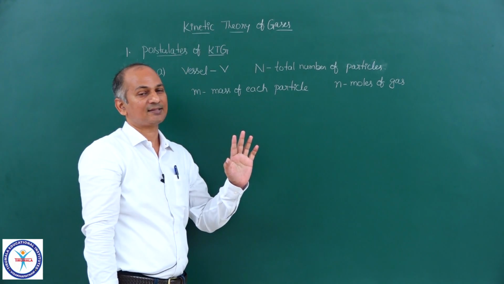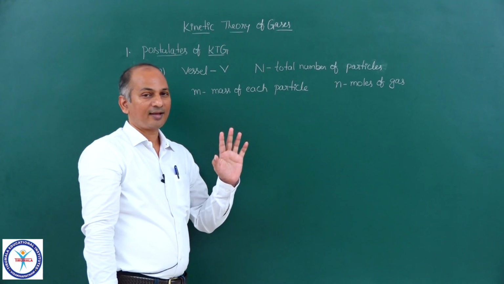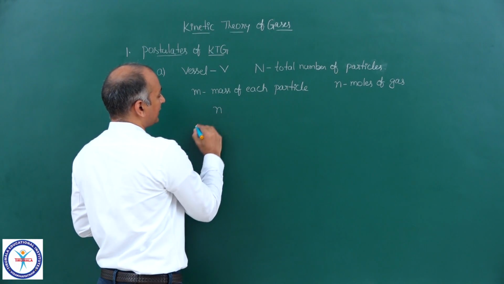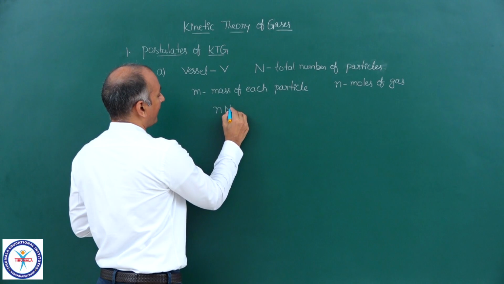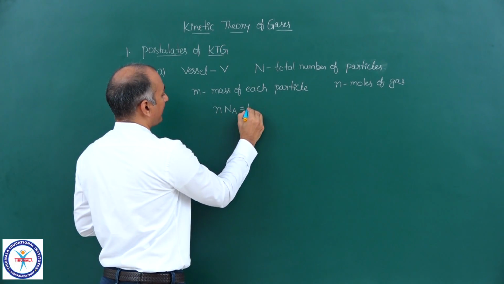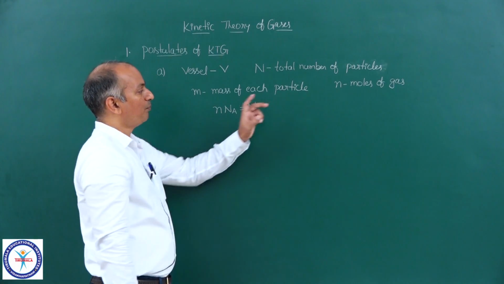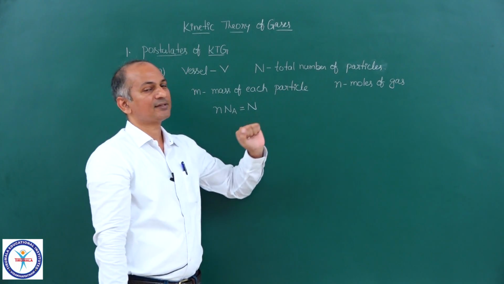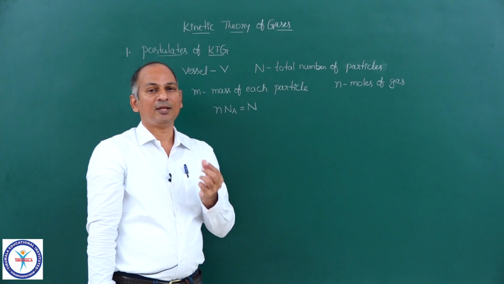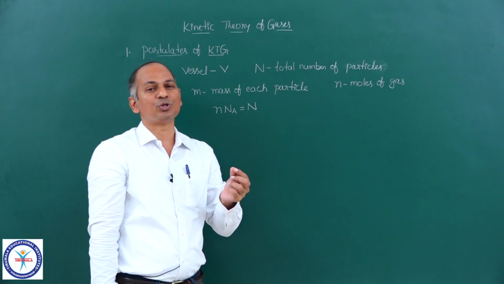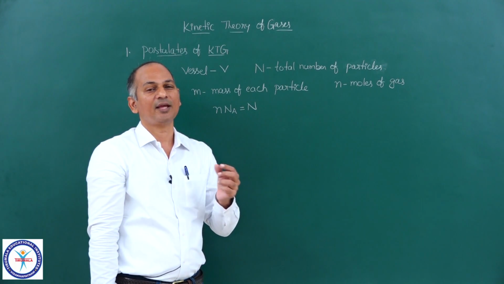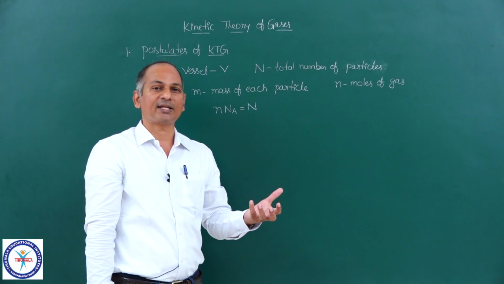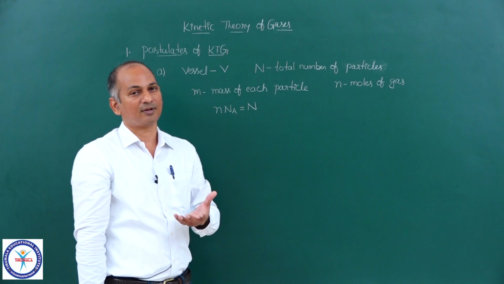If that is the case, can I write small n, which is the moles, into Avogadro number is equal to capital N? Moles into Avogadro number is equal to total particles. Yes. In 1 mole we have 6.022 into 10 power 23 particles. In 2 moles, 2 into that. In 3 moles, 3 into that. So total number of particles is nothing but moles into Avogadro number.